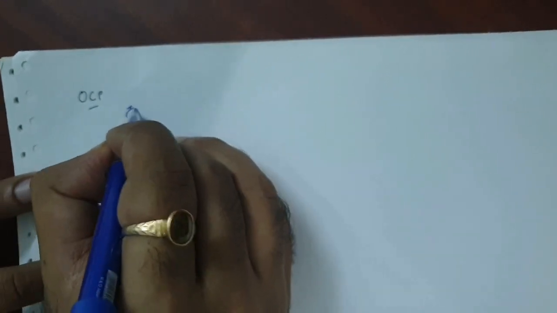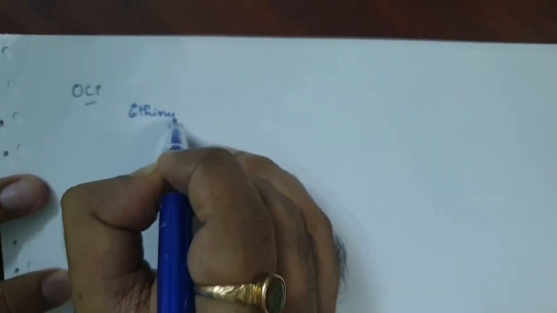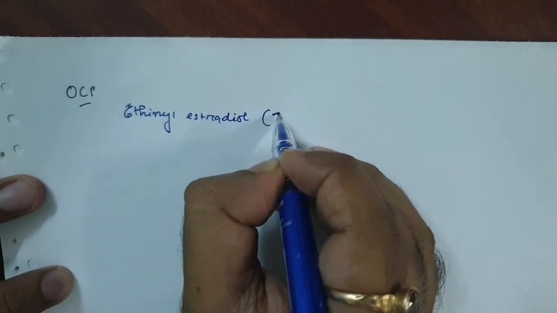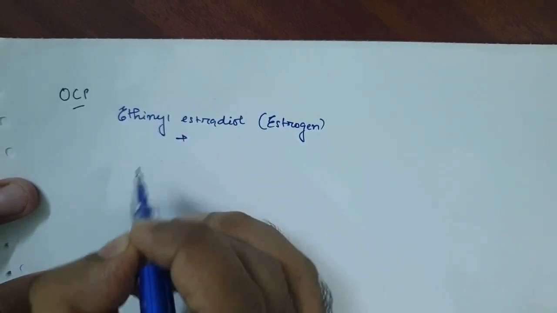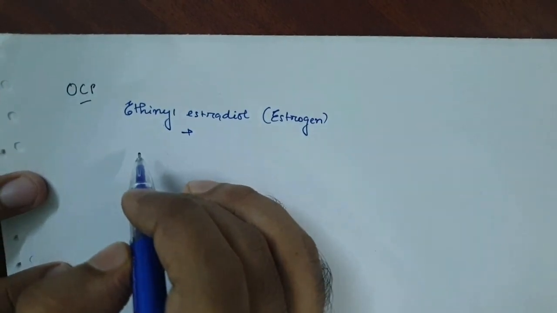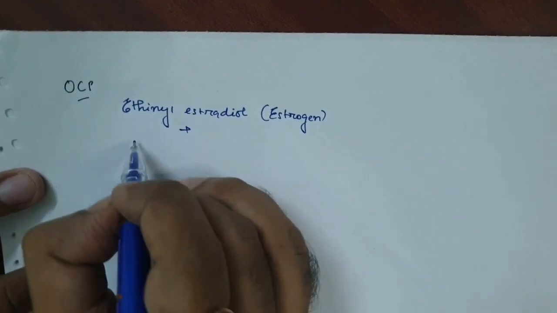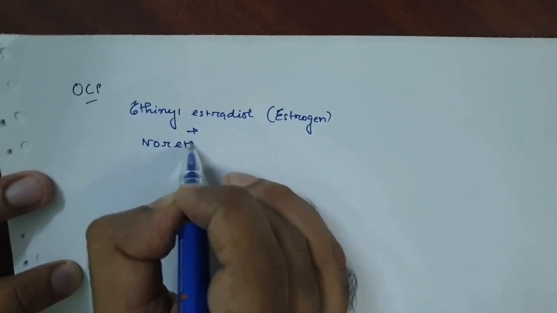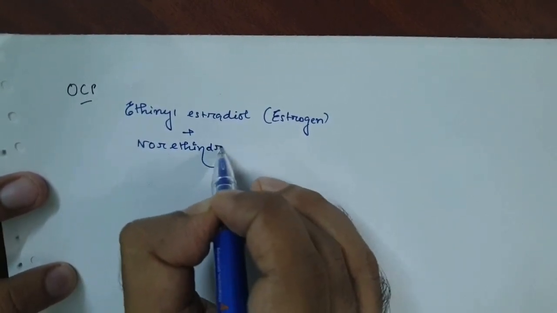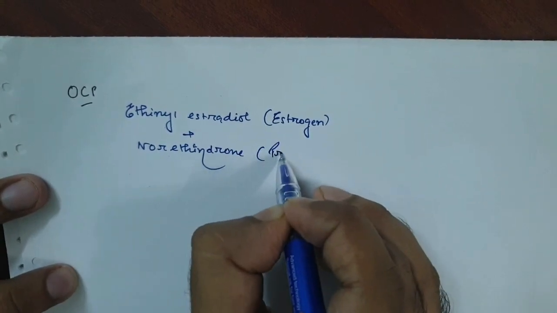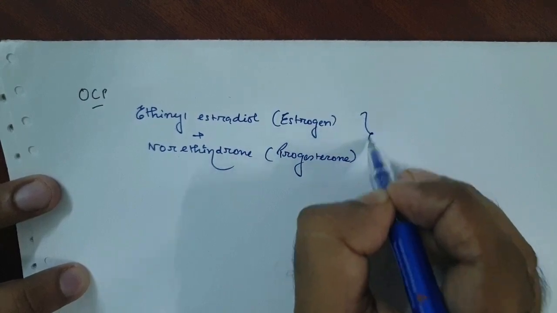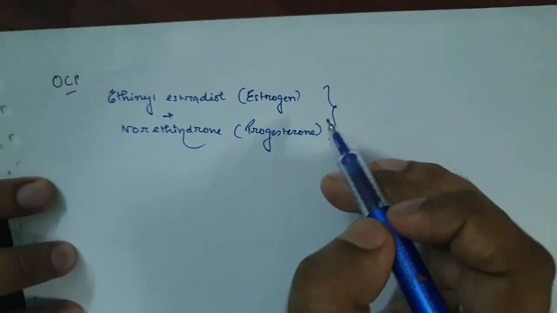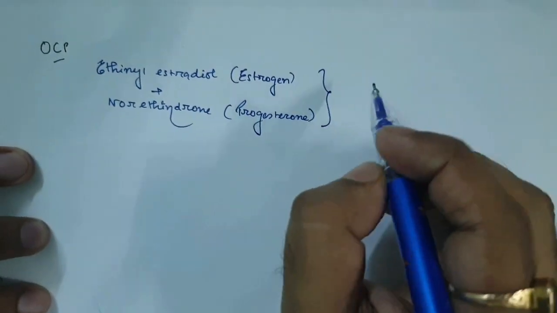Estrogen in the name of ethinyl estradiol. So this is the estrogen added with the progesterone or synthetic progestin named norethindrone. So this is progesterone. This is the combined pill named as oral contraceptive pill.